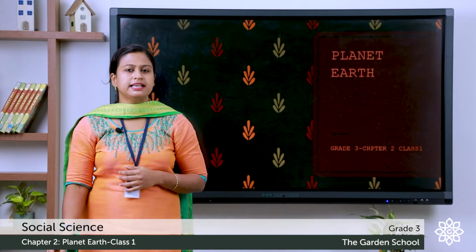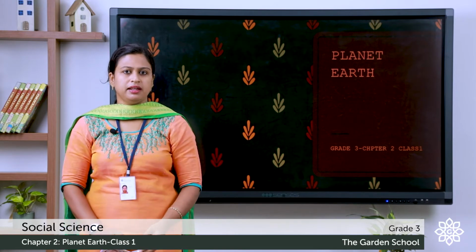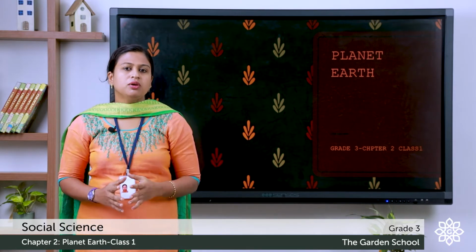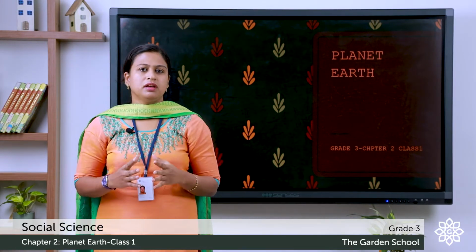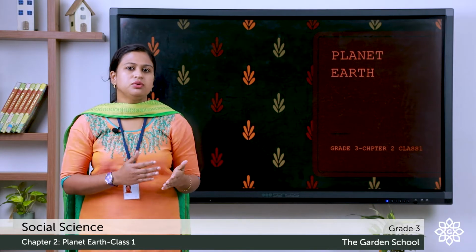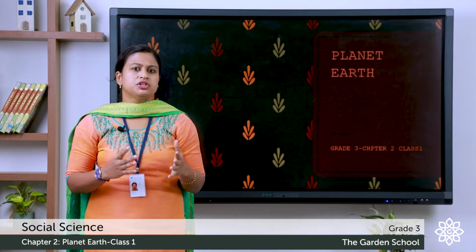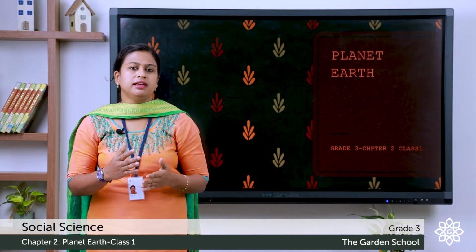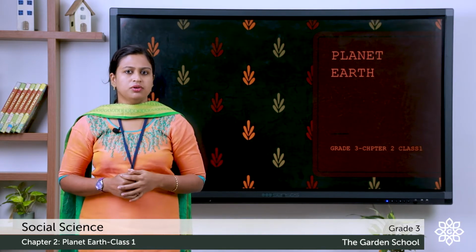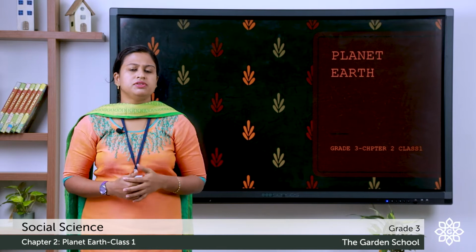Now we'll move to the next page, that is page number 10. Here you can see a small diagram. It shows that Earth is a unique planet. Its shape is like an orange and it has continents and oceans. We will discuss these features in detail.